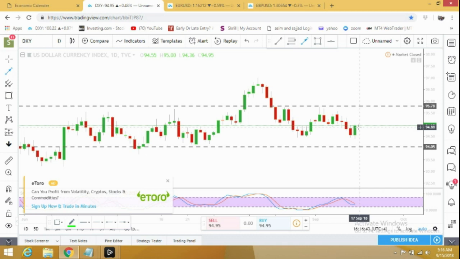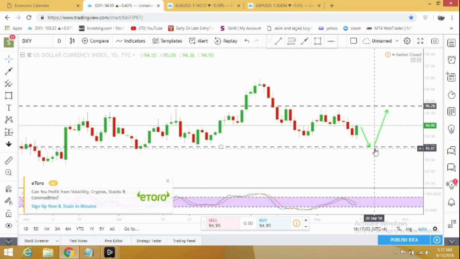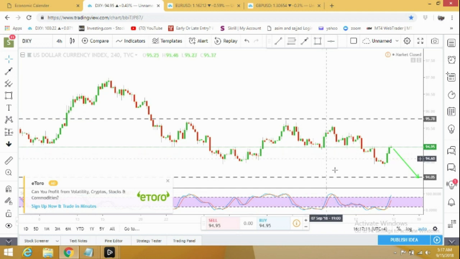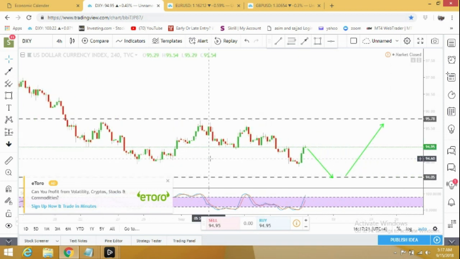Let me show you how I'm thinking. From Monday to Tuesday or mid of Wednesday, it can drop to 94.05, and from here it can target 95.78 and above. We can also reconfirm on the 4-hour time frame. Here you can see, though it looks like a very strong reversal, it may just start dropping down from here. But next week the US data looks much stronger.